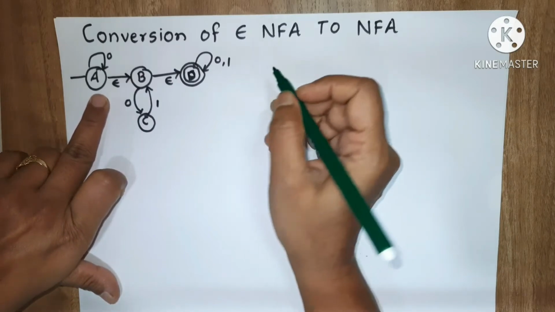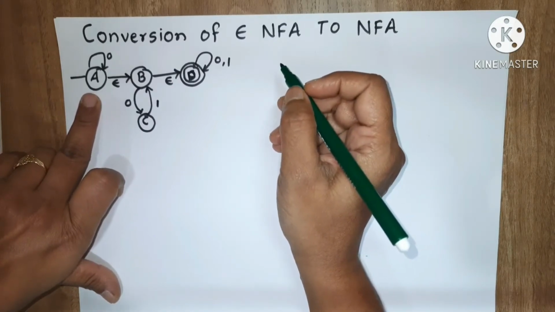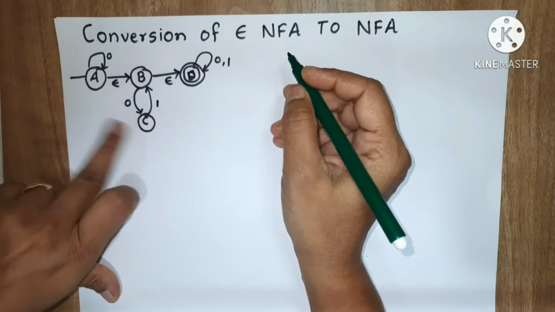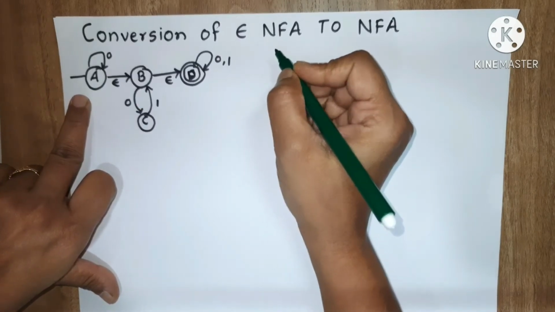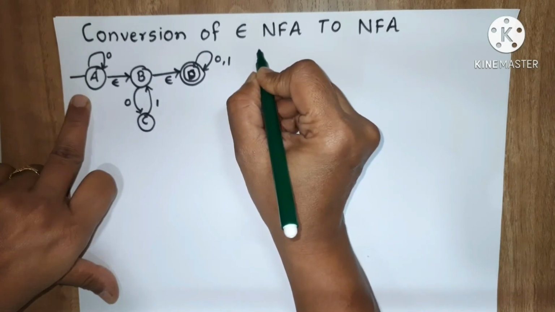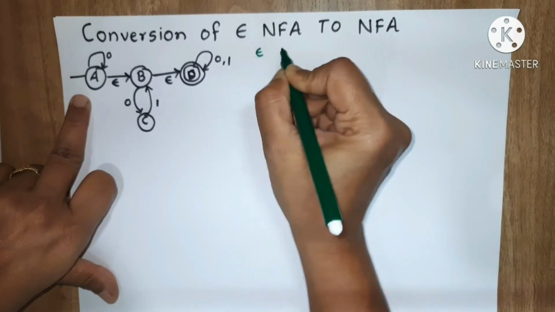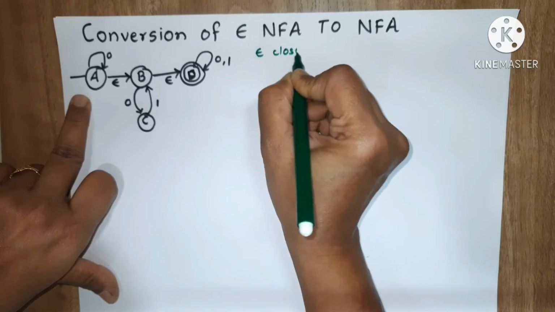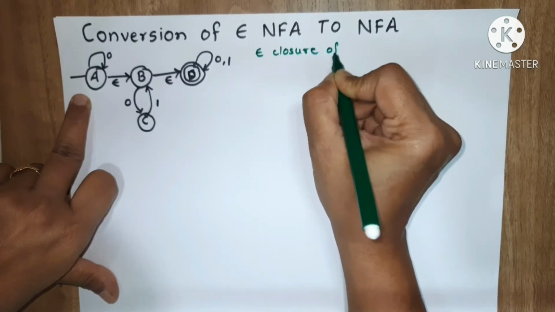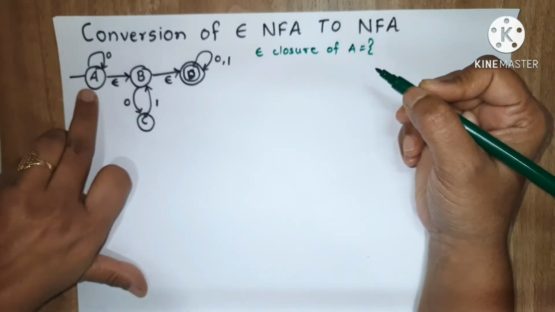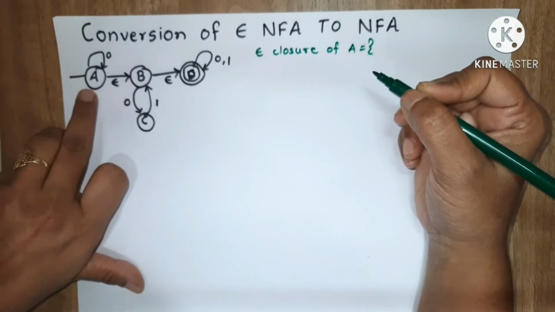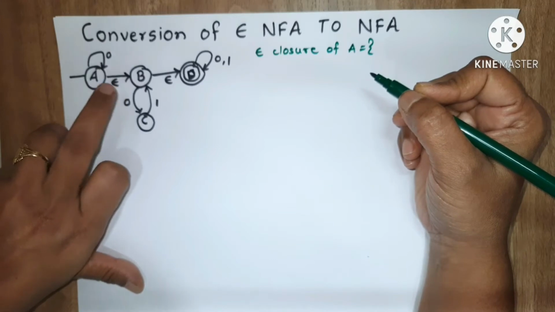So first we will find the epsilon closure of every state. Epsilon closure of A is nothing but the set of states I can reach from A by using epsilon.